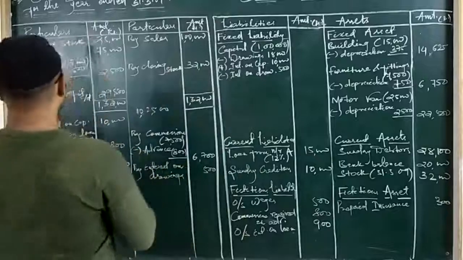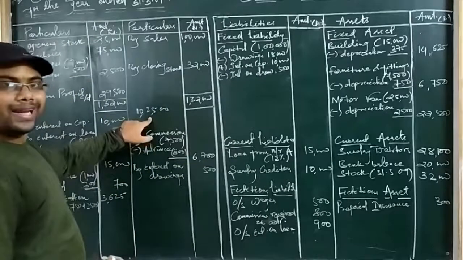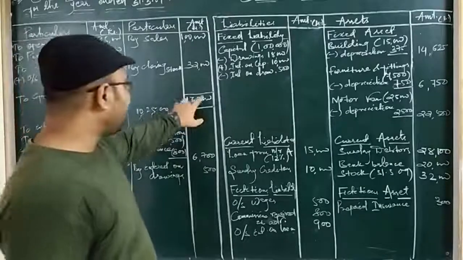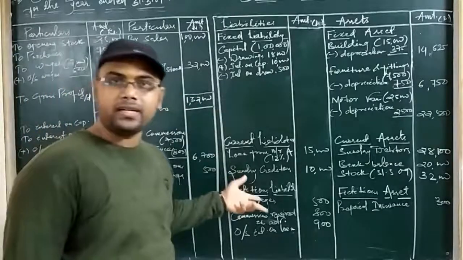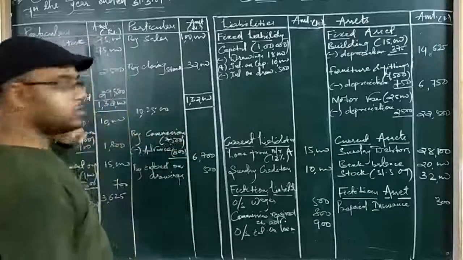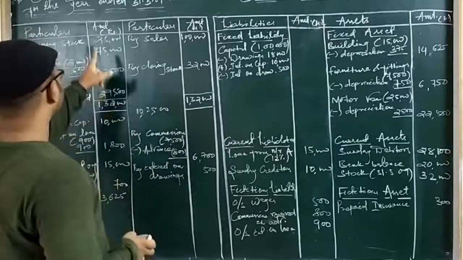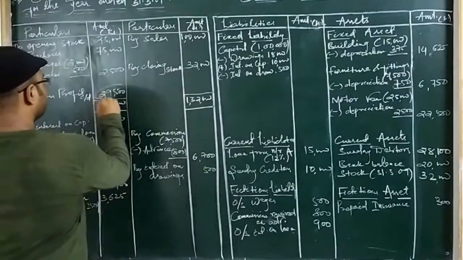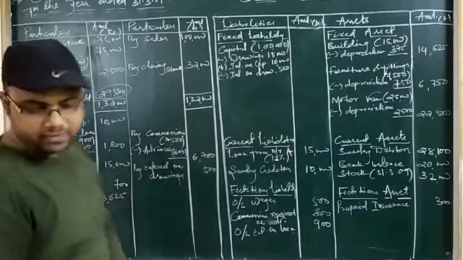So see, the debit side of the trading account comes 1,02,500. The credit side is 1,32,000. As the matching concept says, the highest total is put on both the sides, and we are doing it for a long time. You must be knowing that. So after subtracting the total of the debit side, we are getting 29,500, and this is the correct answer given in the question, in the answer part.